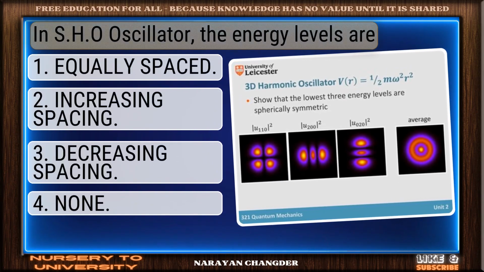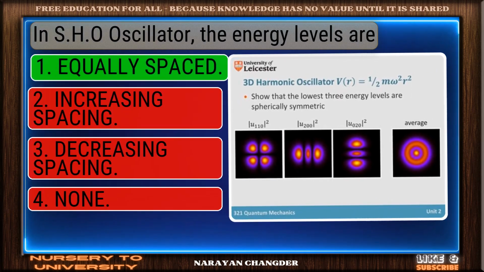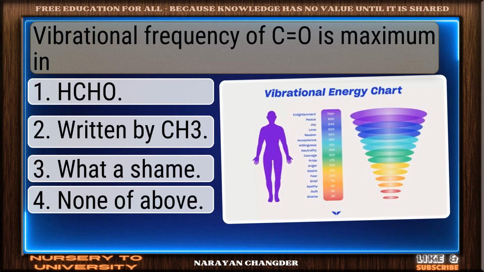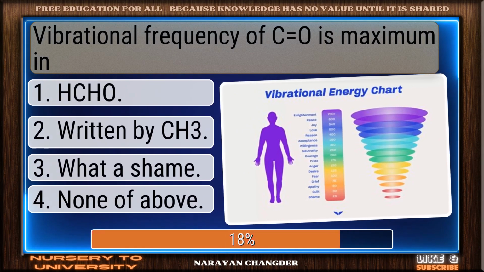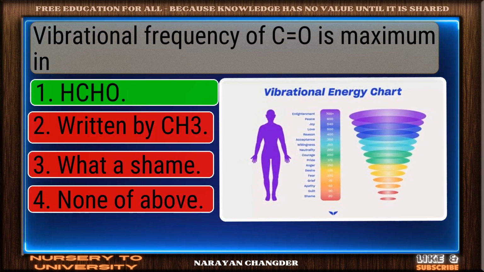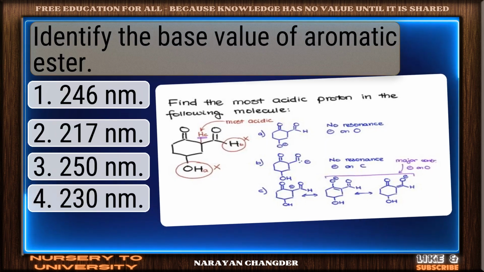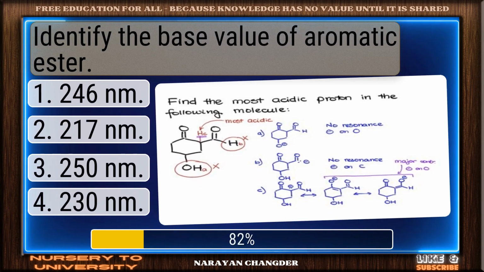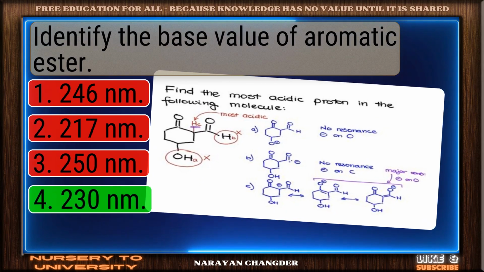In SHO oscillator, the energy levels are? Bravo. Equally spaced is the answer. Vibrational frequency of C=O is maximum in? Correct. Acid chloride is the right answer. Identify the base value of aromatic ester. Exactly. 230 nm makes sense, and it is the right choice.